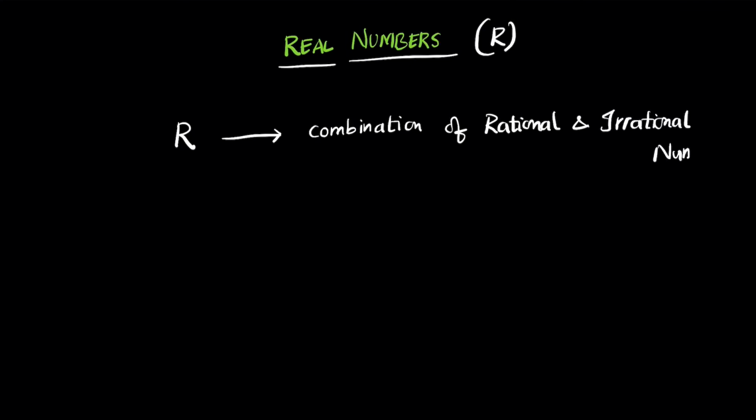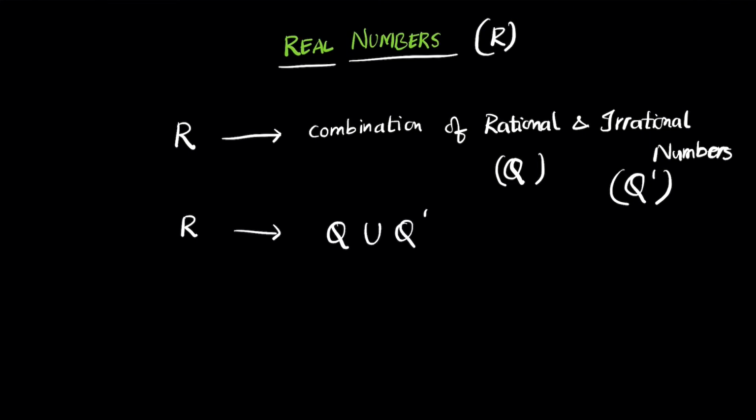Notice that these are two different sets, and both sets combined make up the real numbers. For example, rational numbers are given the symbol Q and irrational numbers are given Q dash. So real numbers are basically Q union Q dash. Union represents combination.